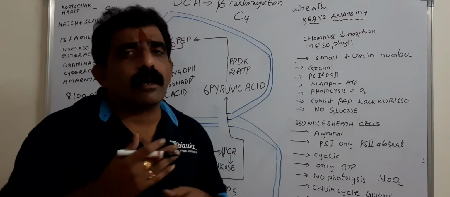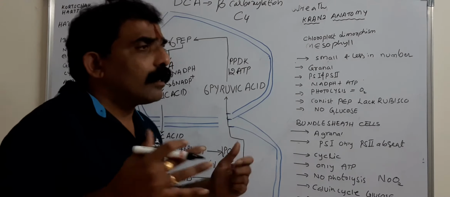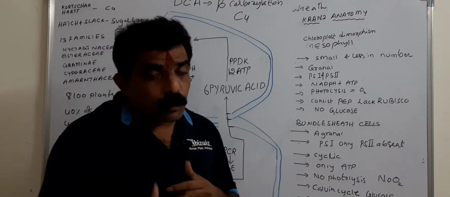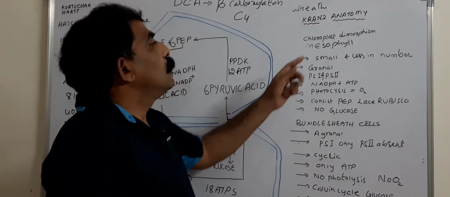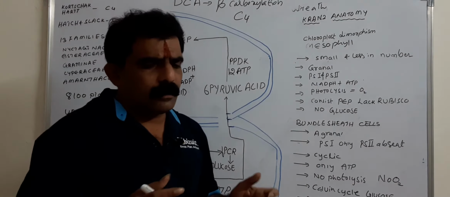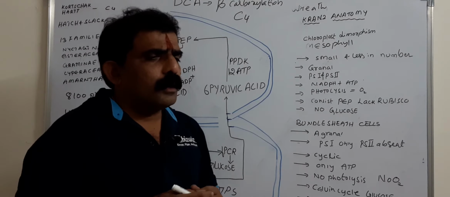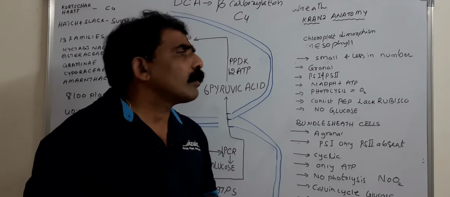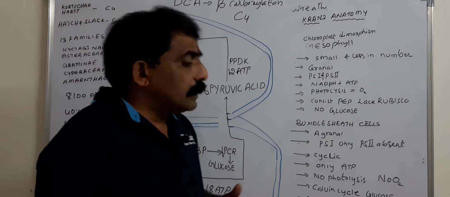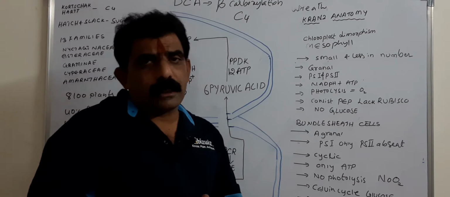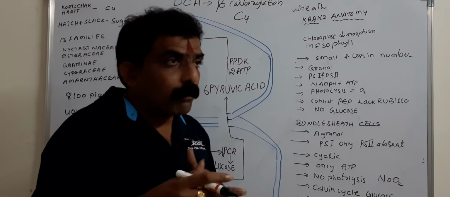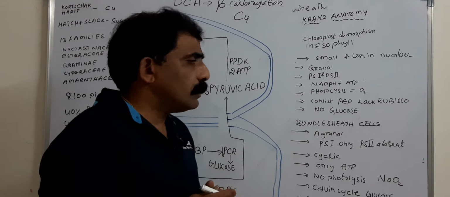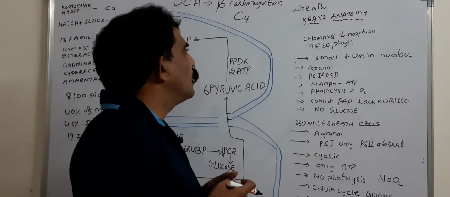Hence they are agranal chloroplasts. Agranal chloroplasts are present in bundle sheath cells, whereas granal chloroplasts are present in mesophyll cells. Like this, within the same leaf, two different types of chloroplasts are present. That is why they are called dimorphic chloroplasts, and the phenomenon is said to be chloroplast dimorphism. This is present in C4 plants.